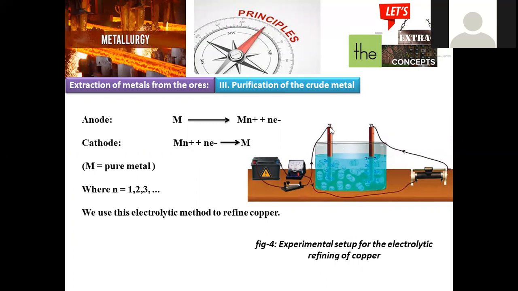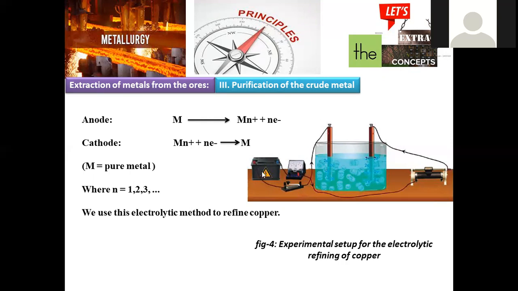Here you can clearly observe one of the electrodes is denoted as a cathode. Another electrode is denoted as an anode. When we are taking the metal inside of this one in an impure state, that means we can say crude metal was taken here, and the cathode is specifically deposited by this pure form of metal. We have to connect these two electrode terminals with the battery.